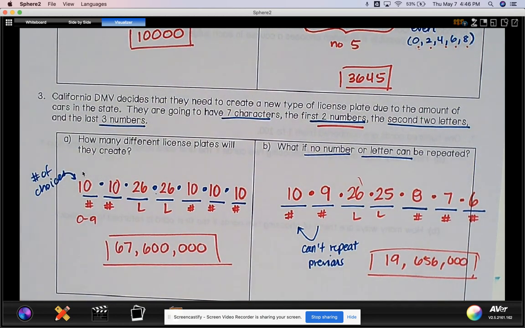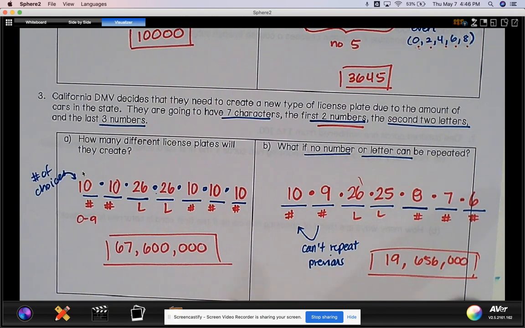Pause if you need to. And when you're ready, we shall move on to the backside.